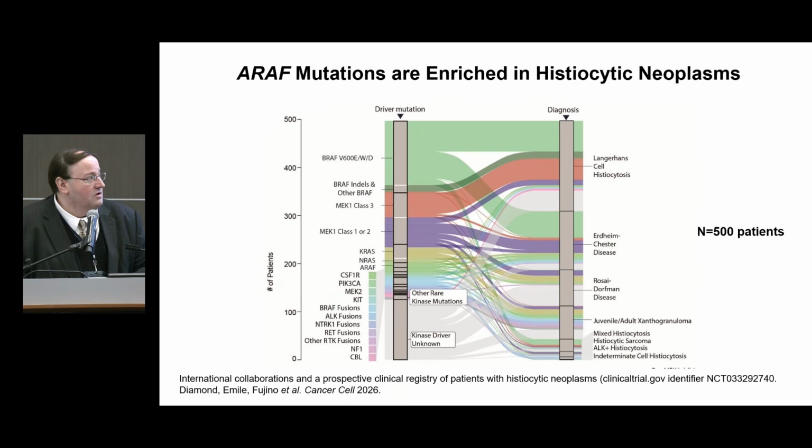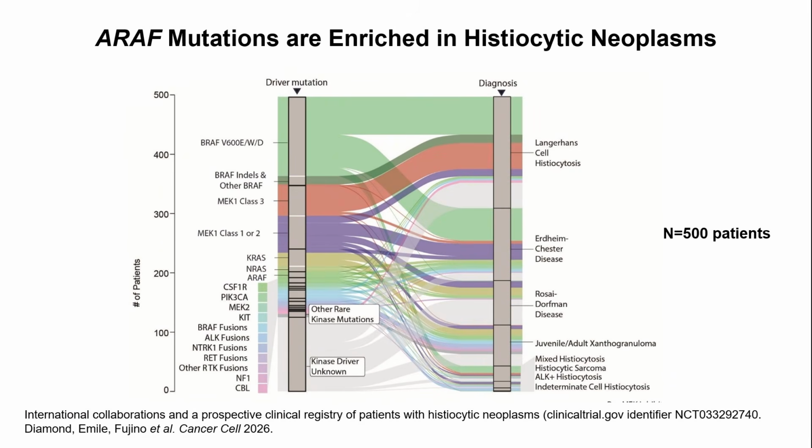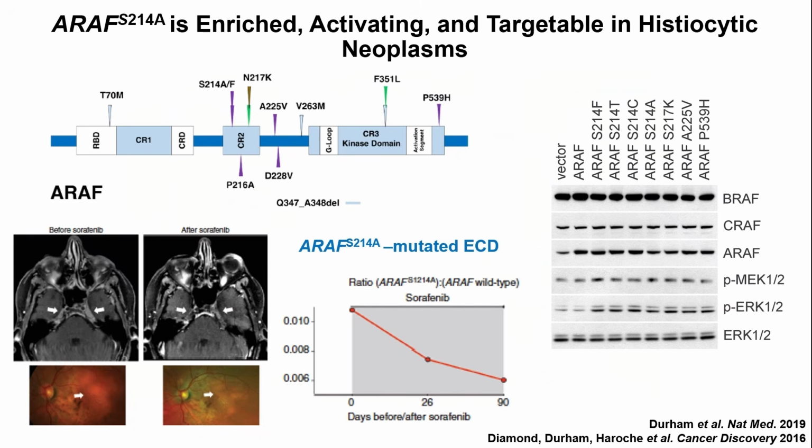So this is one of the recent papers we published in Cancer Discovery from the Memorial group, with a lot of collaborators we've had across the world, looking at 500 plus alterations. Of course ARAF is about 2 to 5% of these cases, with BRAF being the most common, and MEK1 alterations being the second most common, which we talked about last year with the MEK1 mouse model.